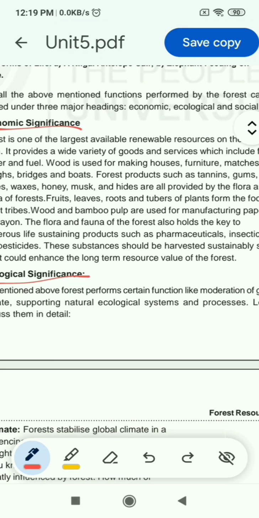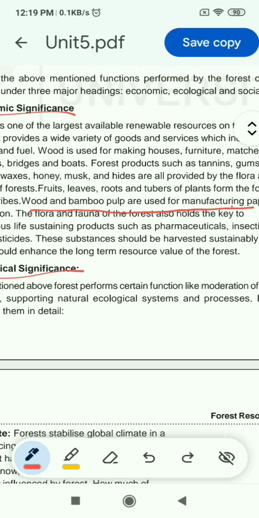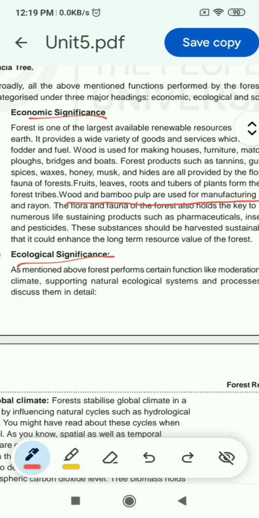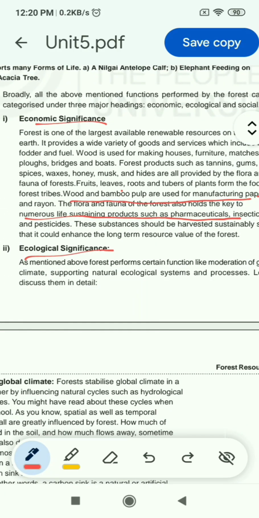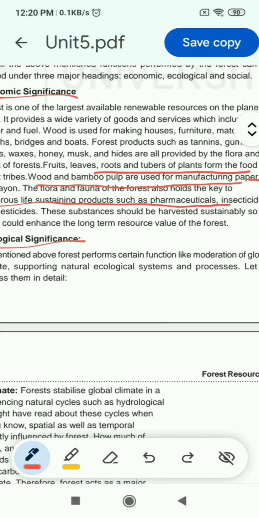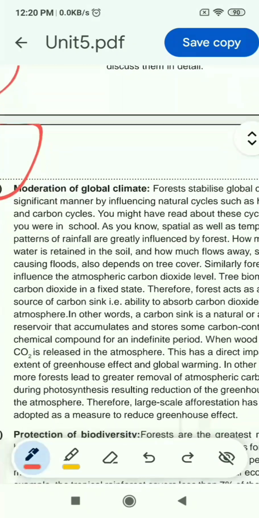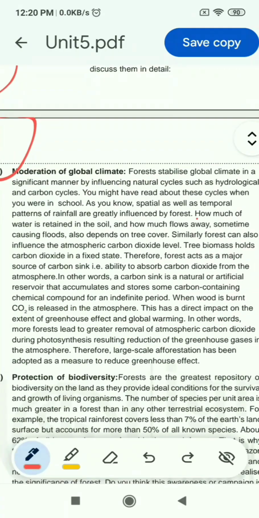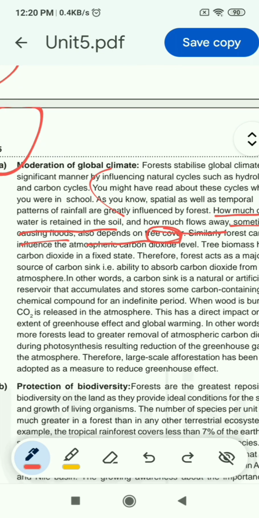Other options are of economic significance of forest. I'll show you: wood and bamboo pulp are used for manufacturing paper, numerous life-sustaining products such as pharmaceuticals, and fruits, leaves, roots, and tubers of plants form the food of forest tribes. And the answer which is correct, I'll show you where it is. Under ecological significance, how much water is retained in the soil and how much flows away, sometimes causing flood, also depends on tree cover. So this is the definition of soil check.